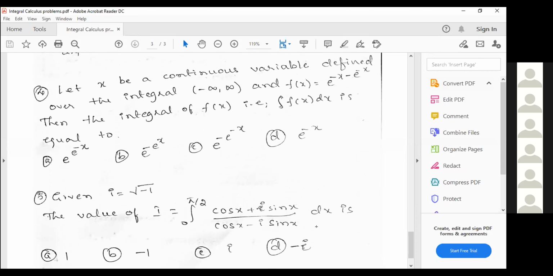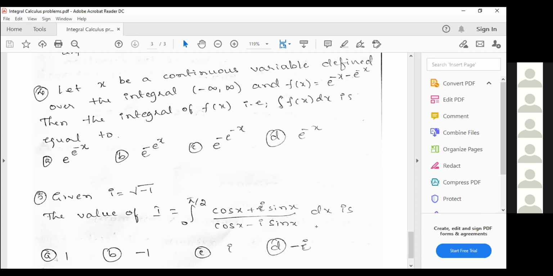So, let x be a continuous variable defined over the interval minus infinity to infinity, and f of x equals e raised to minus x minus e raised to minus x. That second function, e raised to minus x, is in the power only. Then the integral of f of x is equal to: first option e raised to e power minus x, second option e raised to minus e power x, third option e raised to minus x, fourth option e raised to minus x.